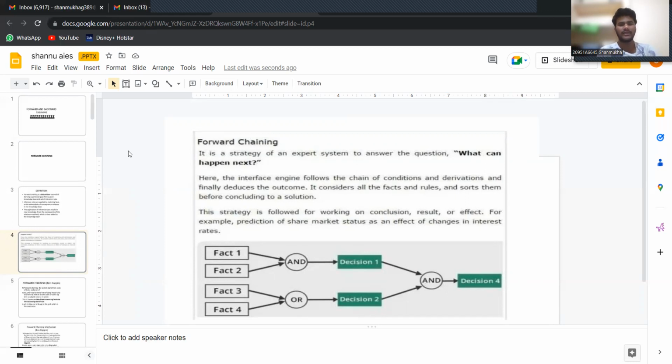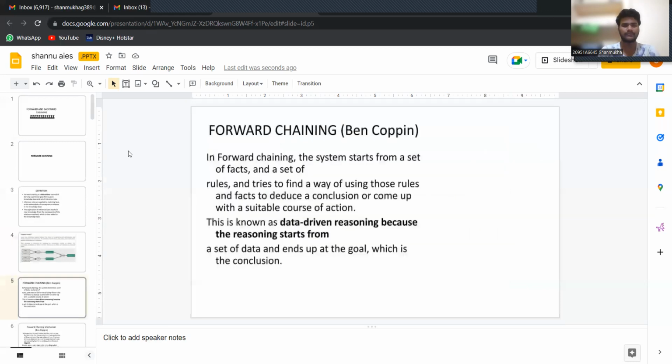For example, prediction of share market status has an effect of changes in interest rates. This can be a predictable one, and for predicting those changes in the stock market or anything, it will analyze the existing facts, rules, clauses and the inference rules.